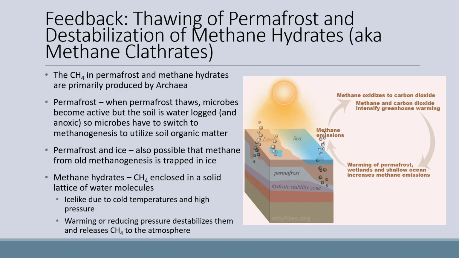With methane hydrates, the methane is enclosed in a solid lattice of water molecules. This is an ice-like substance due to cold temperatures and extremely high pressure. The methane is trapped and can't escape to the atmosphere in this form. But warming or reducing the pressure destabilizes methane hydrates and releases the methane to the atmosphere. So with each of these processes, warming results in even more of a very potent greenhouse gas getting added to the atmosphere, causing further warming.